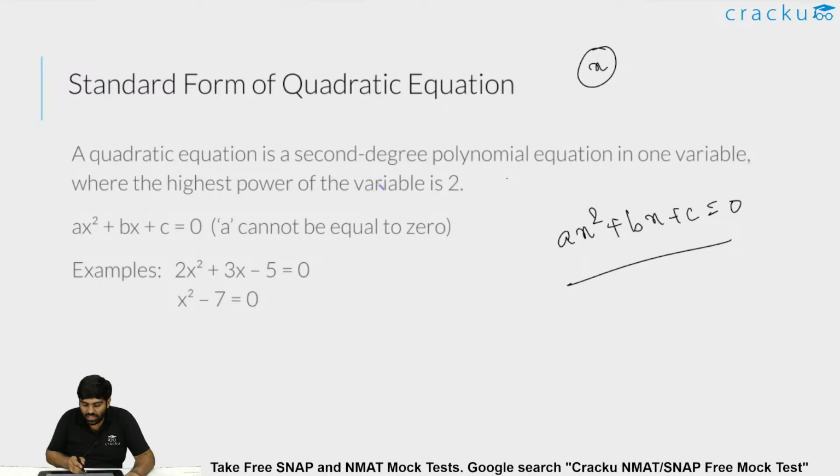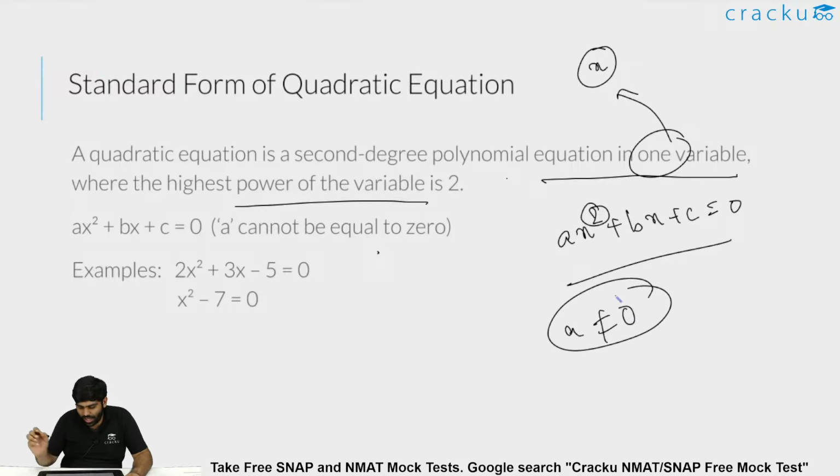A quadratic equation is second degree because the highest power is 2. It is a polynomial equation in one variable, because there is only one variable, which is x, where the highest power of the variable is 2. The standard a cannot be equal to 0. If a is equal to 0, the equation will become bx plus c instead of ax square plus bx plus c. In that case, the highest degree will be 1, but the highest degree should be 2 for a quadratic. So a should not be equal to 0. A cannot be equal to 0 is the condition.